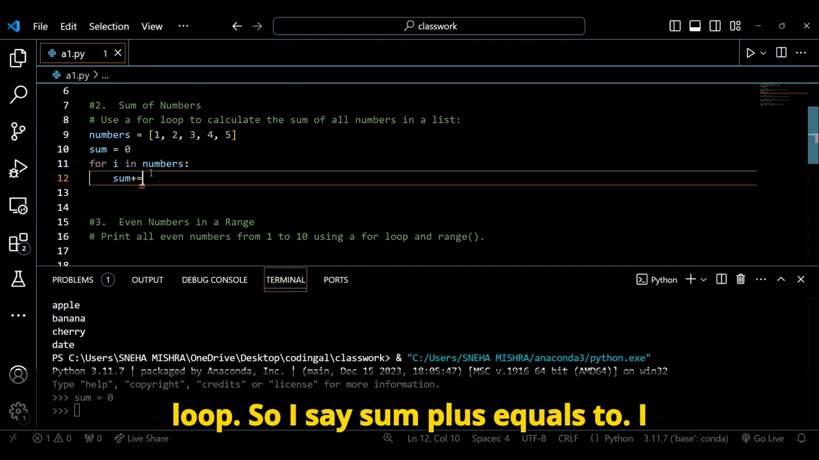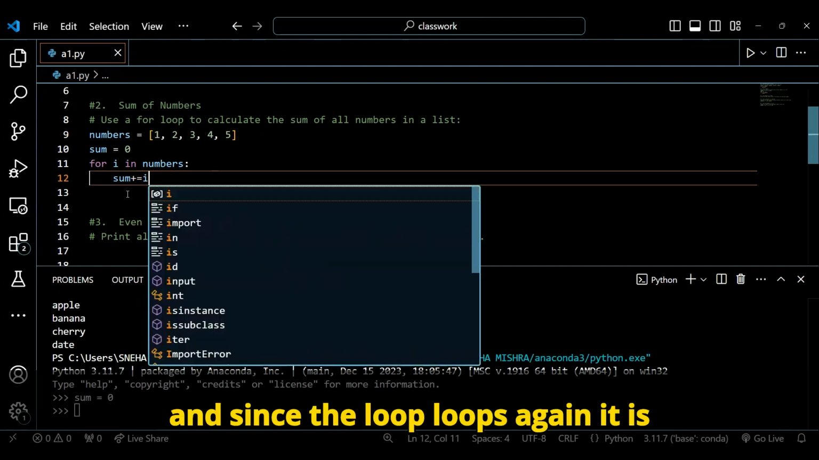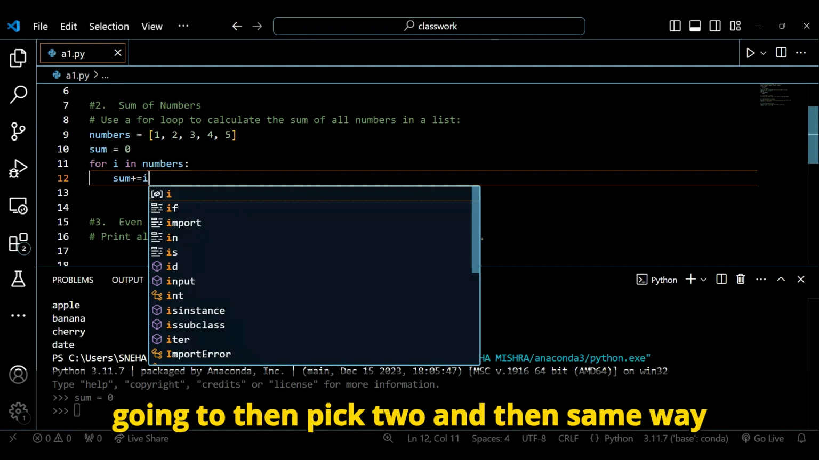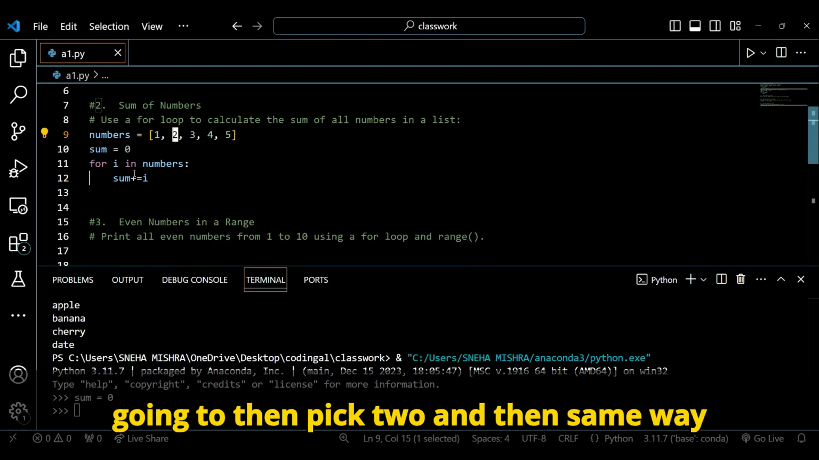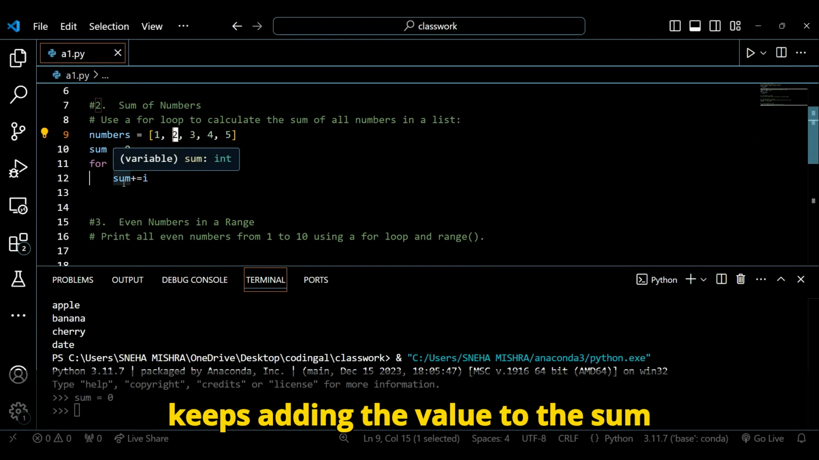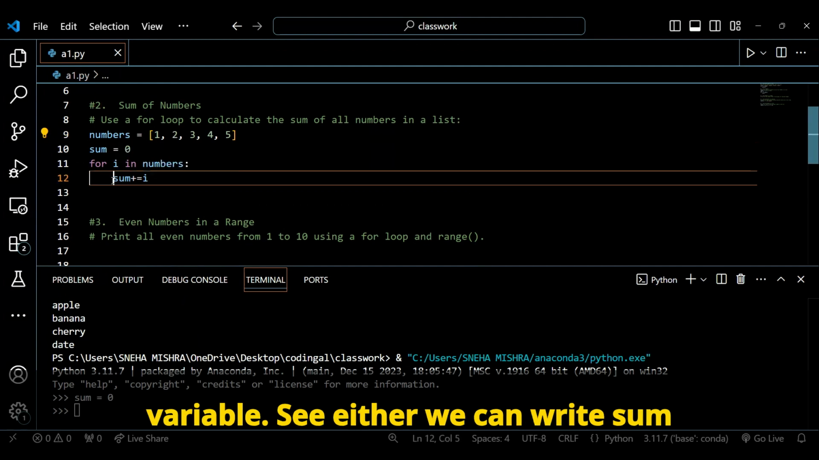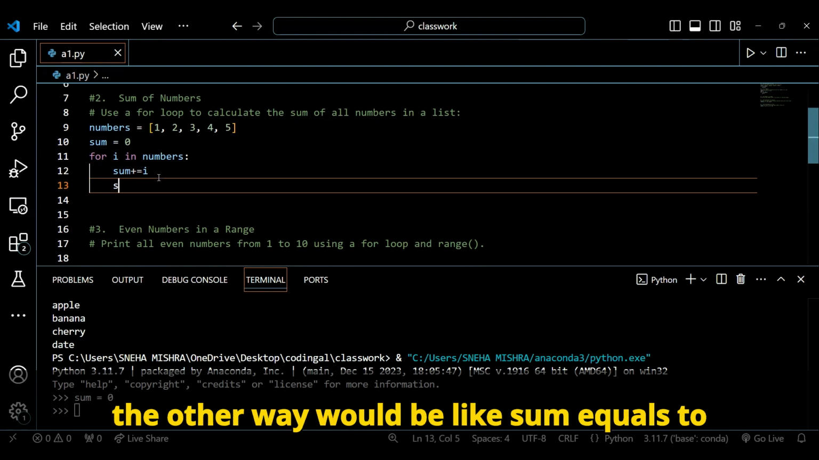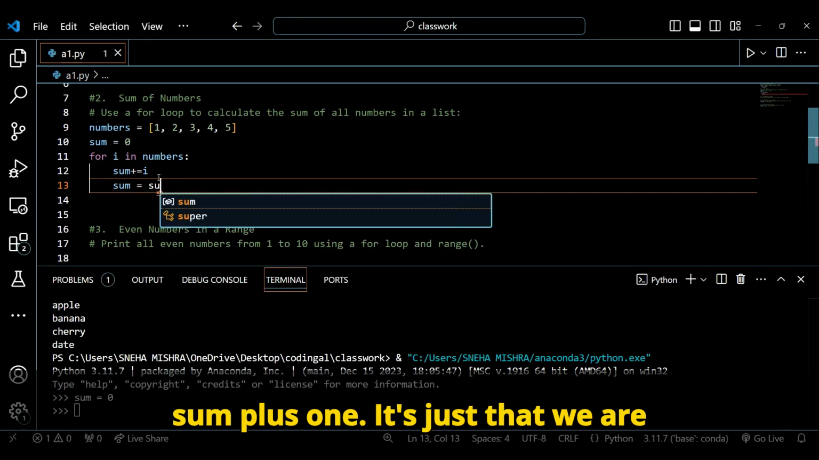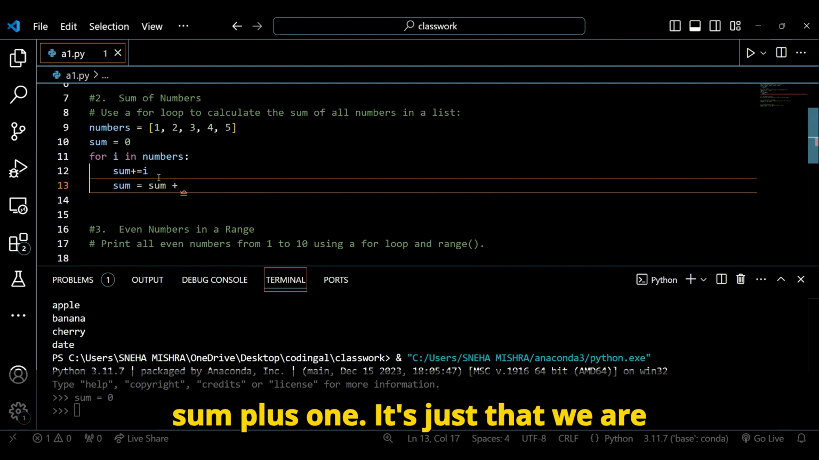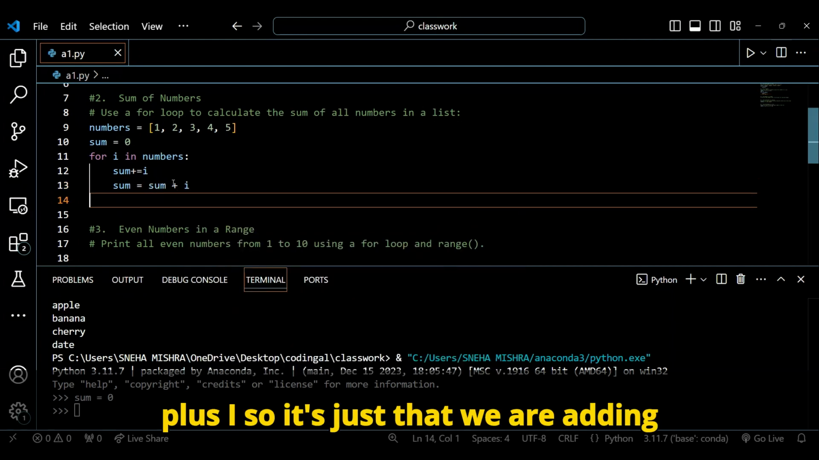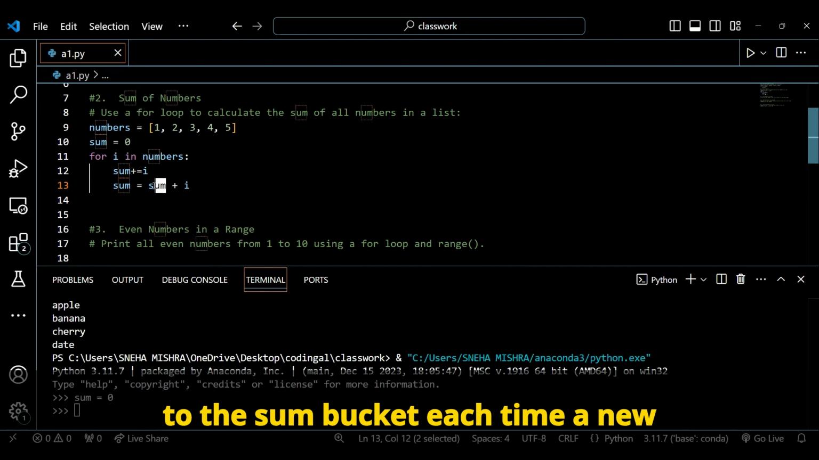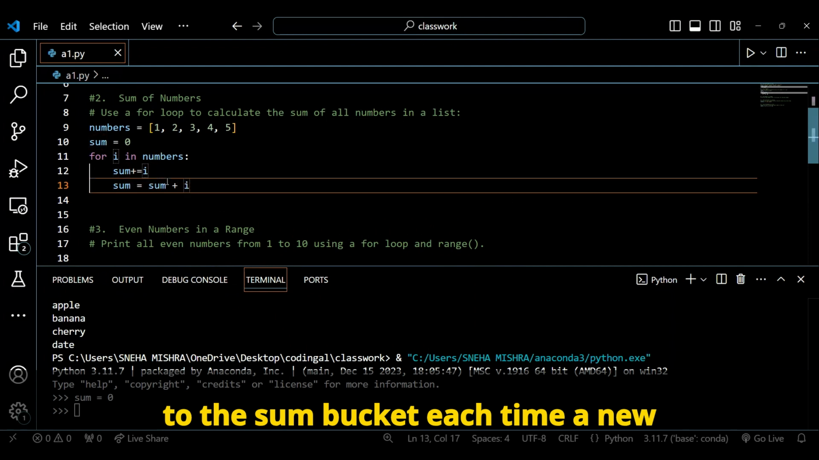So I is going to pick it through the loop. So I say sum plus equals to I, and since the loop loops again, it is going to then pick 2, and the same way keeps adding the value to the sum variable. Either we can write sum plus equals to I, which is a short way, or the other way would be sum equals to sum plus I. It's just that we are adding a new value to the sum bucket each time.